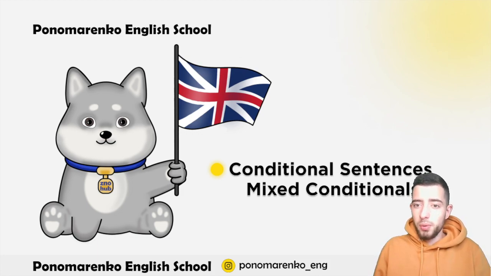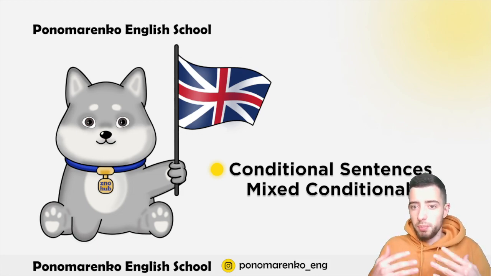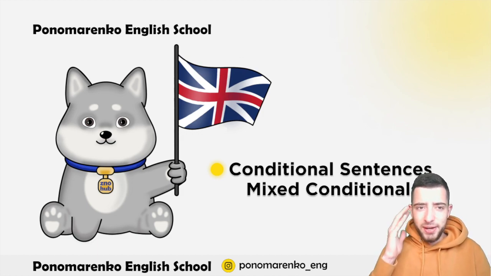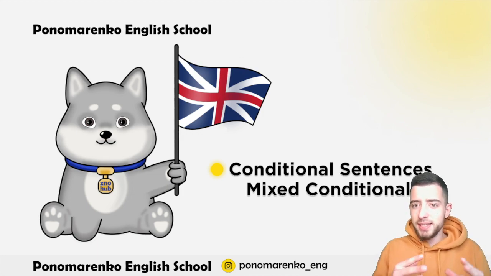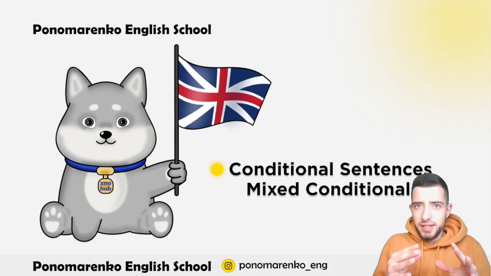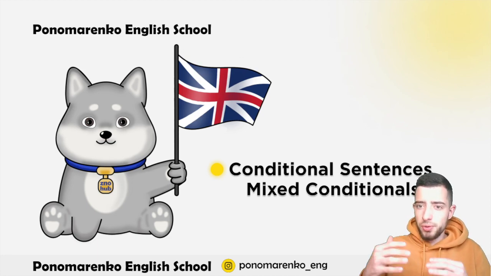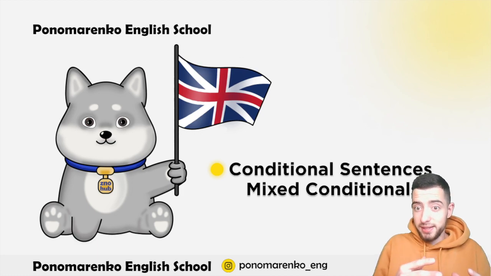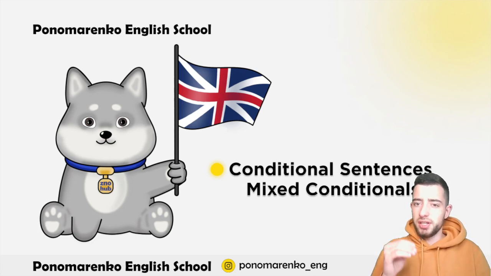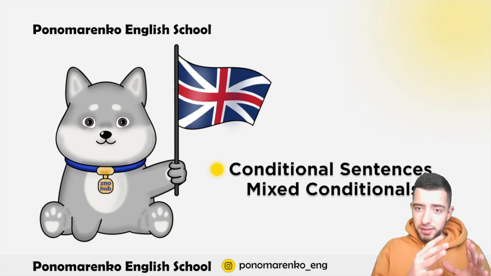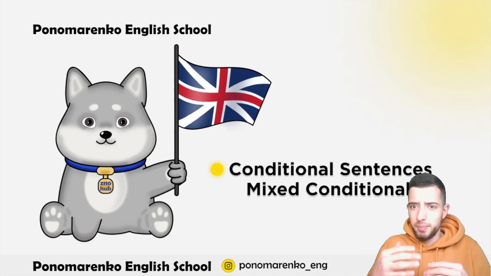Today our topic is conditional sentences, and this one is very important. If you have some mathematical knowledge, then this one will be very easy for you, because in this case we will talk about formulas, but not sinus, cosinus, not like this. English formulas, because conditional sentences consist of two parts. I'm sure we have already talked about sentences which consist of two parts, but in this case, conditional sentences. It means that we have one part and the other part, or it can be even more than two parts.